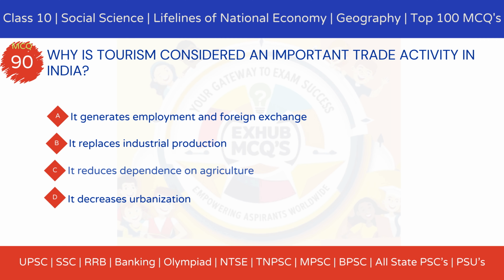MCQ 90. Why is tourism considered an important trade activity in India? Option A, it generates employment and foreign exchange. Option B, it replaces industrial production. Option C, it reduces dependence on agriculture. Option D, it decreases urbanization.